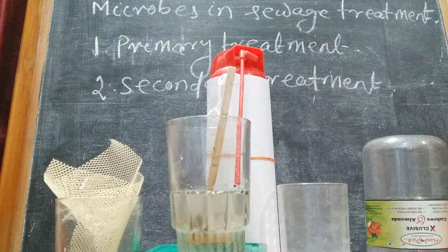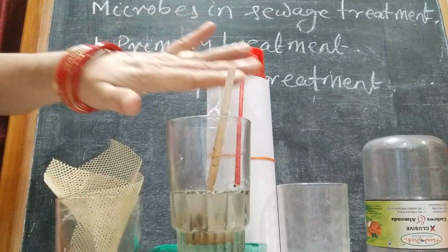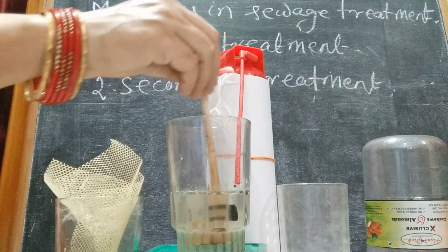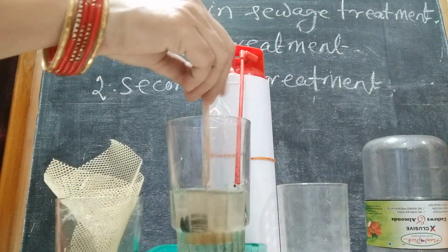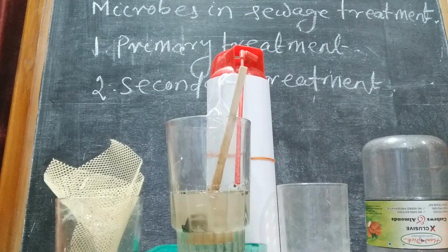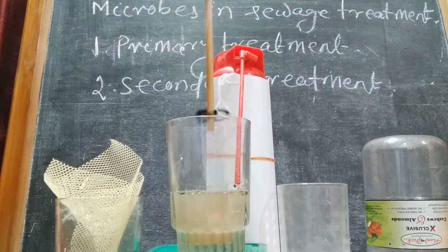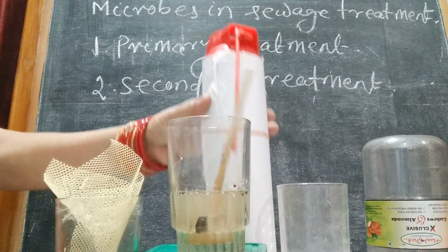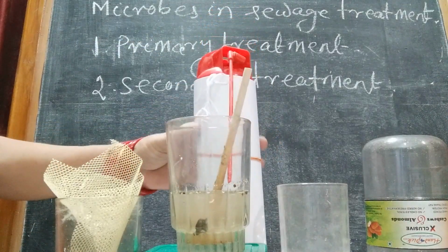In secondary treatment, actually that is the biological treatment. In biological treatment, the effluent is taken to this chamber, known as the aeration tank. In this aeration tank, there is one agitator, and this is the oxygen supplier.